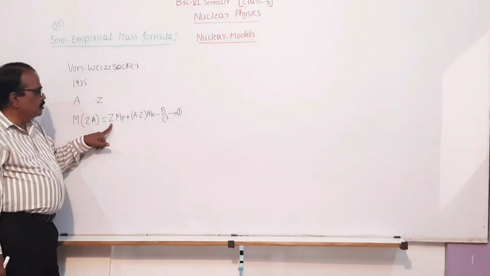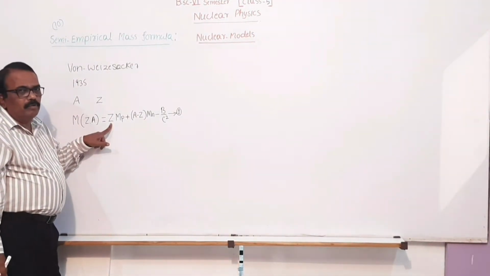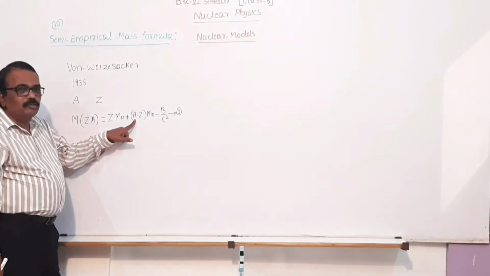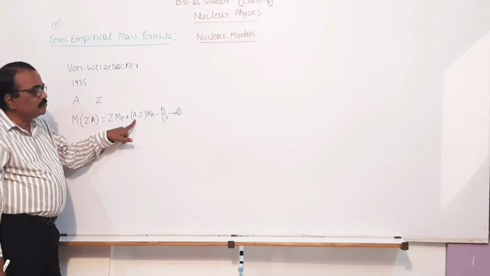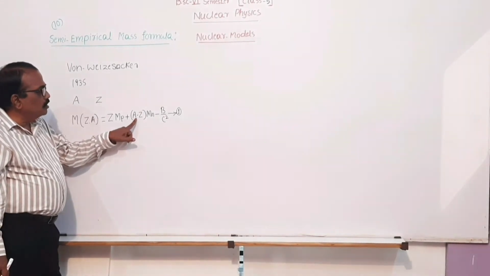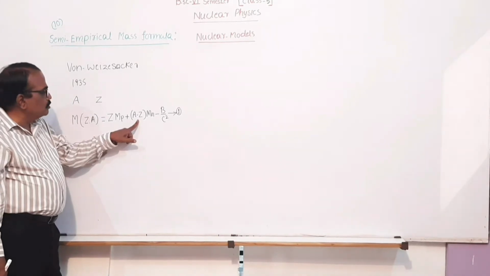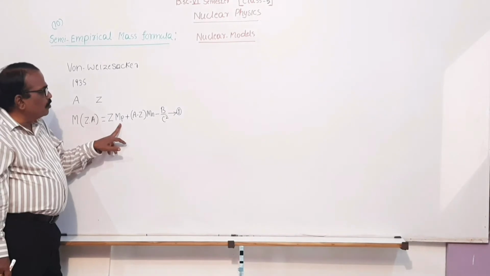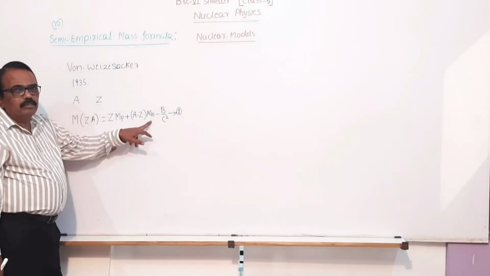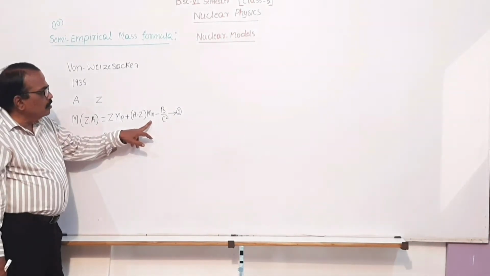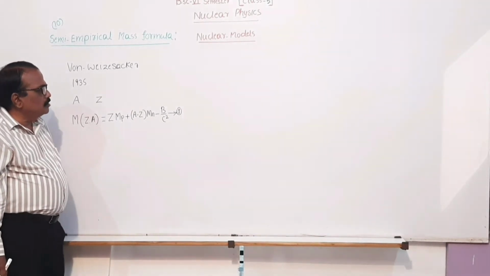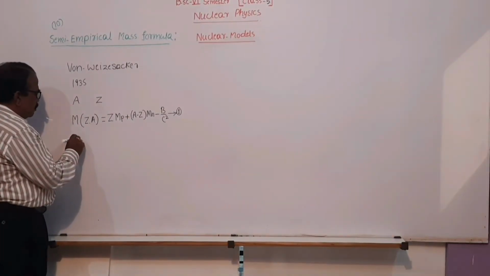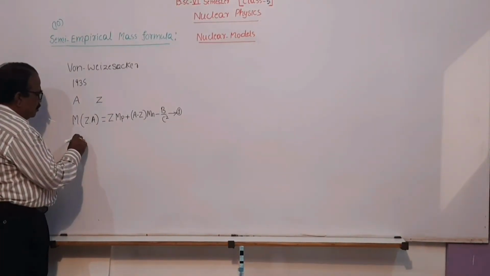Here Z is the number of protons, A is the number of protons plus number of neutrons, A minus Z will give the number of neutrons, Mp is the mass of each proton, Mn is the mass of each neutron. B is the binding energy term.